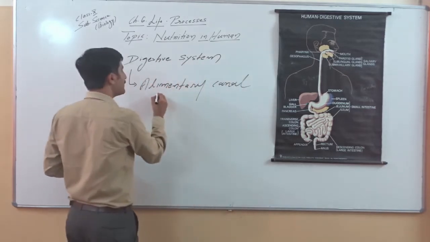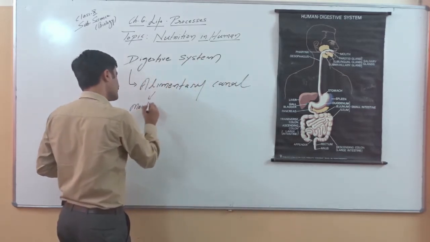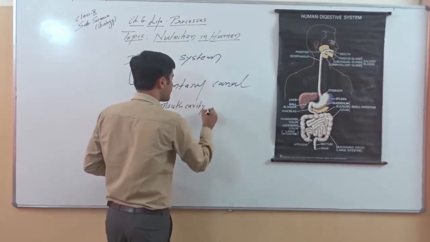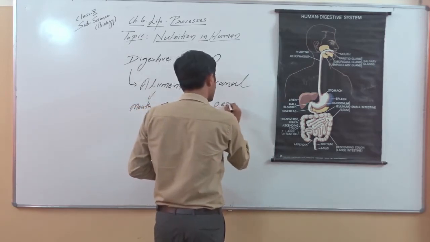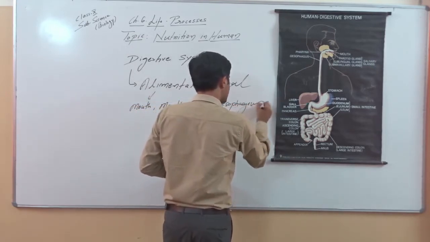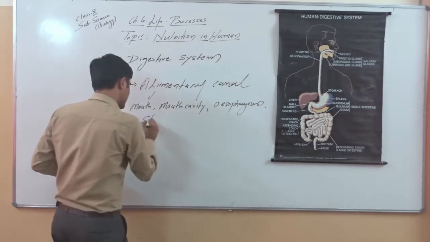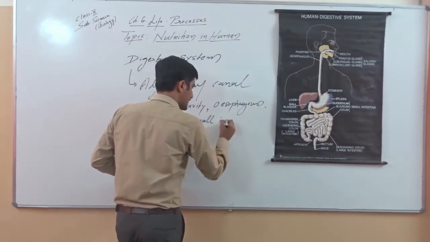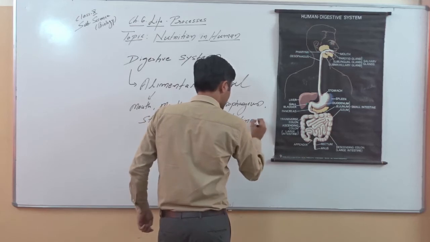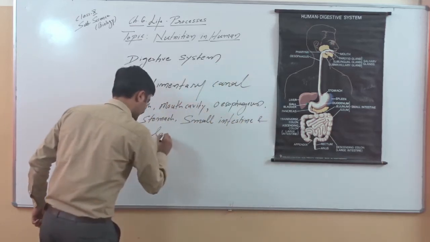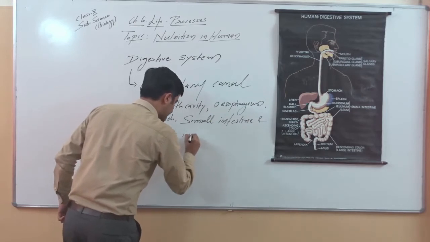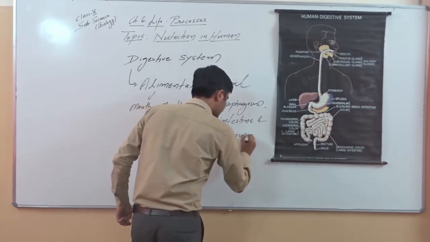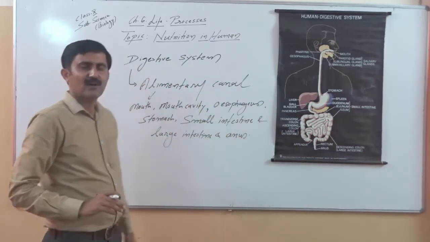And this alimentary canal has different parts, as all of us know: the mouth cavity, also known as the buccal cavity, then esophagus, stomach, small intestine, and large intestine. And at the end we can write here anus. So these are the different parts of our alimentary canal.